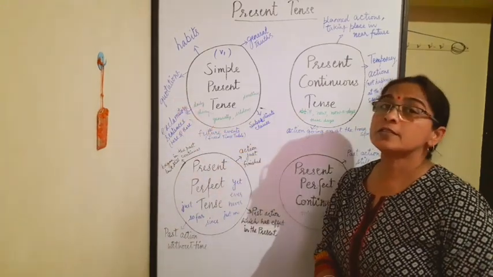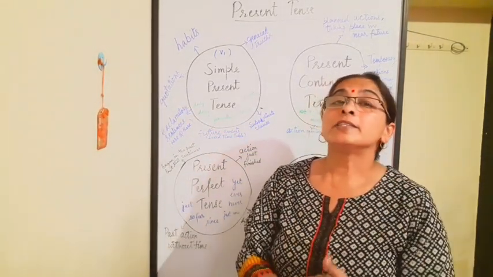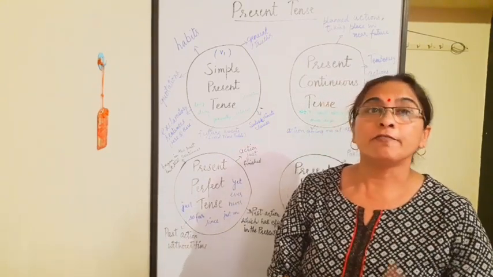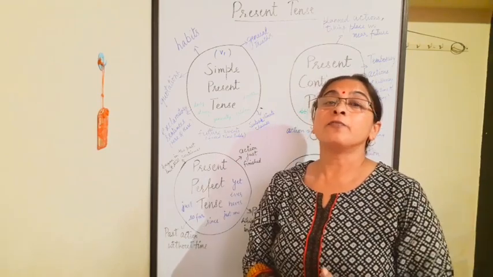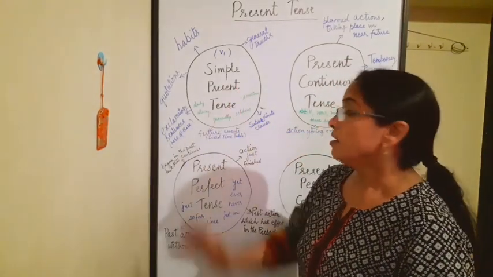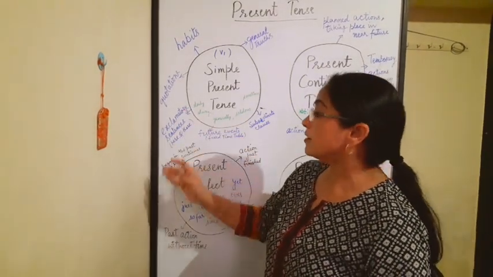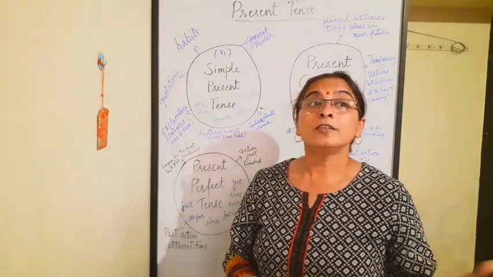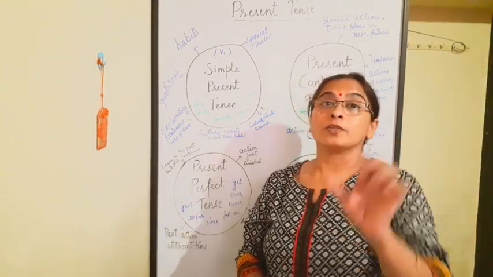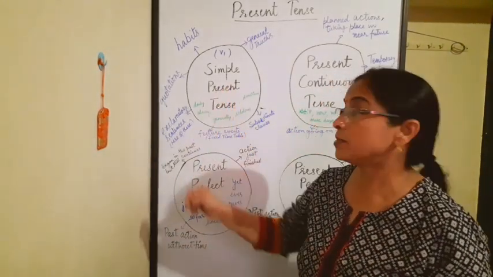Now quotations like honesty is the best policy, "is" tells us about the use of present tense. Similarly, where there's a will, there's a way. So here also "is" is used, which tells us about the simple present tense. Then exclamatory sentences beginning with here and there: here she comes, there she goes. Both these words, goes and comes, tell us about the use of simple present tense.